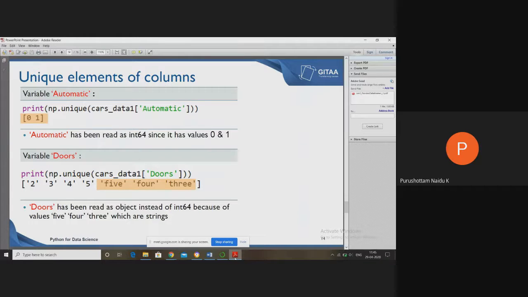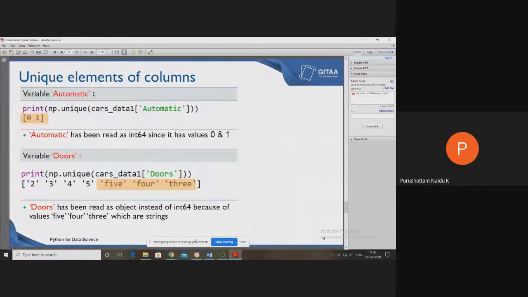So with inplace equal to true, by default we are having NaN. To replace that NaN with some value, either the mean or the majority class, we have to use the parameter called inplace equal to true. That is the reason we are using the inplace parameter.